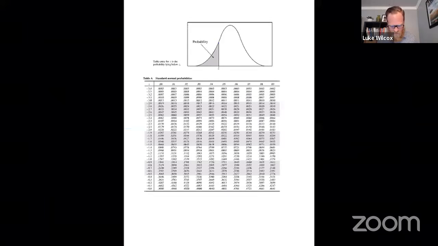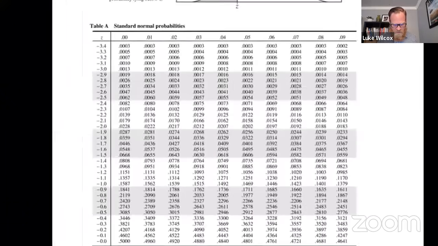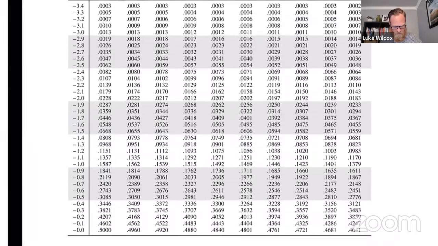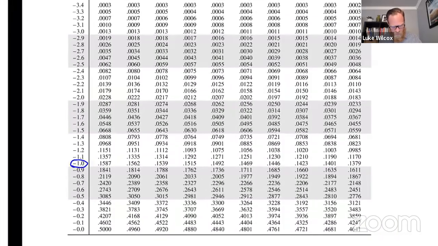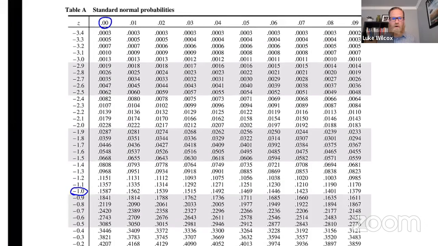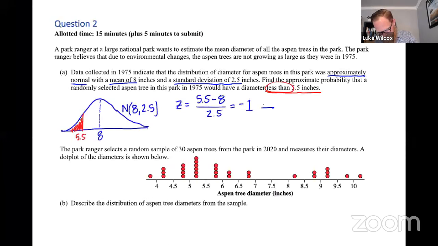So I'm going to go to my formula sheet here, and I've got Table A pulled up, and we're looking for a z-score of -1. So I'm going to go down here to -1.0, and then we want -1.00 because it's exactly 1 standard deviation below the mean. And I'm getting an area of about 0.1587. So from Table A, in order to get my probability, I'm getting 0.1587 as a final answer.